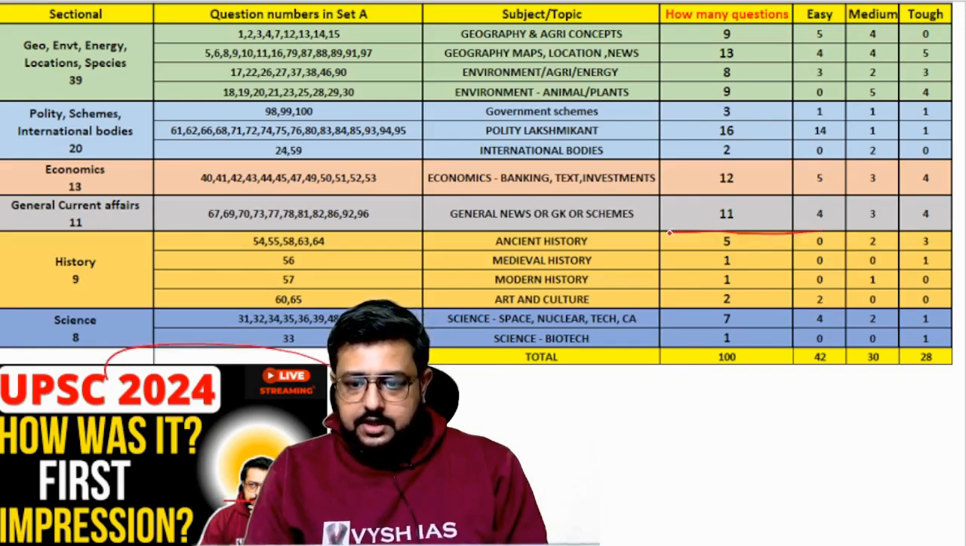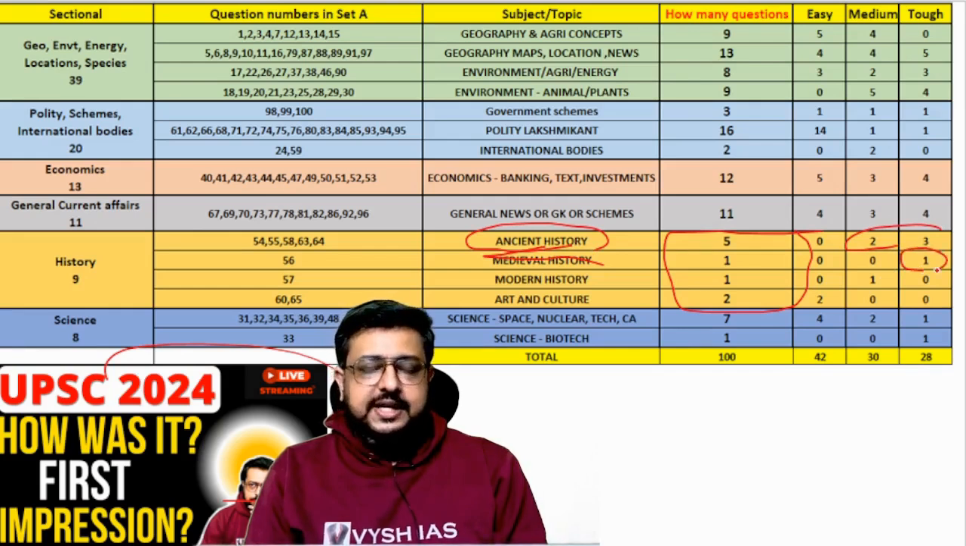So here if you see, I'm circling here 5 plus 1 plus 1 plus 2. That is 5 questions of ancient history, of which 2 are medium and 3 are tough. And then there is medieval history, only 1 question came, which itself is tough because it is not there in any source. Even in Upinder Singh that question is not there. I will show you the source today.